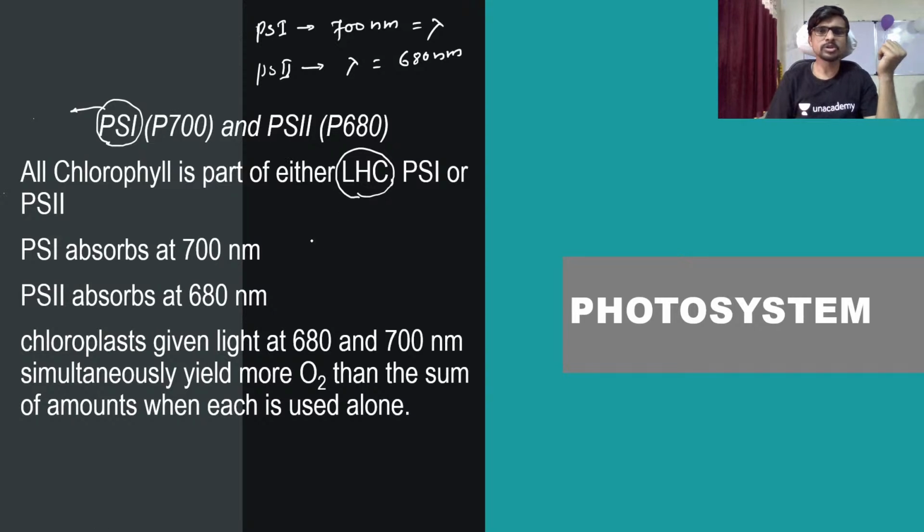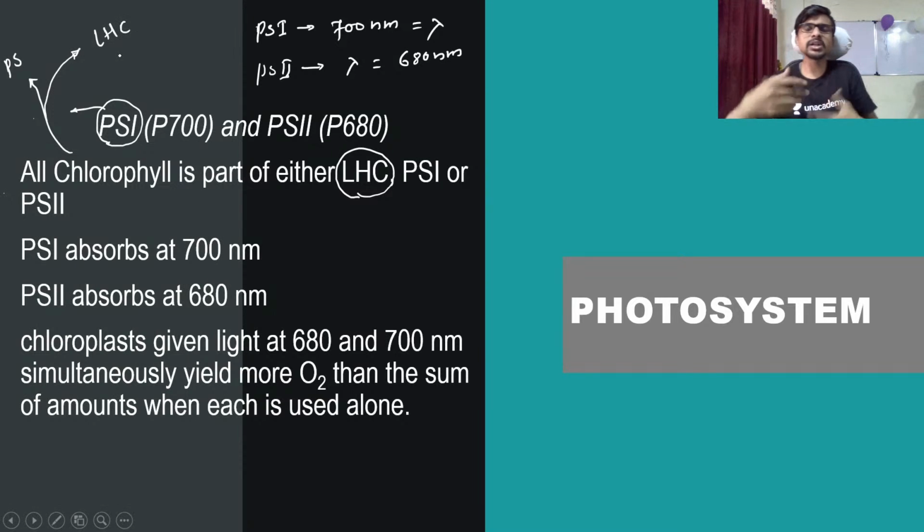Okay, so the chlorophylls we studied earlier are working as a photosystem or the light harvesting complex.